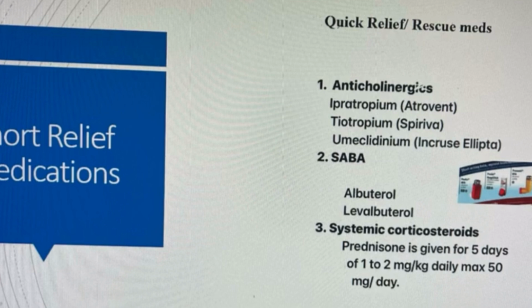Number one, SABA, short-acting beta-2 agonists, are the common ones. The examples in the pictures are Proair, Ventolin, Proventil. They can be used as 1 to 2 puffs every 4 hours as needed for shortness of breath. They act on beta-2 adrenergic receptors and cause bronchodilation. They can be used for relief of acute symptoms of shortness of breath, cough, and wheezing, and prevention of exacerbations. They can be recommended prior to exercise, prior to climbing stairs, or when patients are doing strenuous activities.